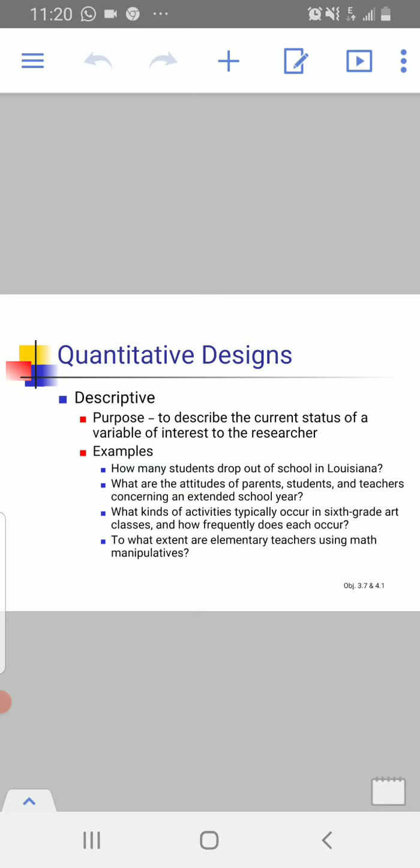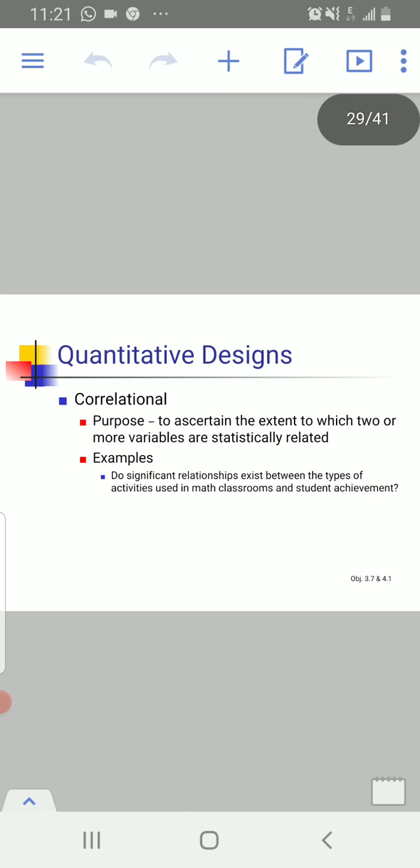Descriptive research is the most widely used method of research in education, with an estimated 70% of researchers falling into this category. So this is a very important design that researchers usually use. Research shows that 70% of researchers use this kind of design in their research.